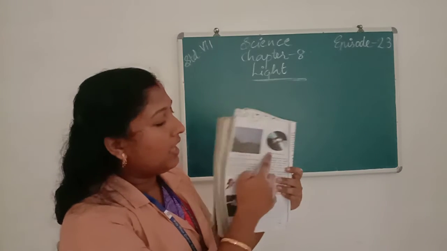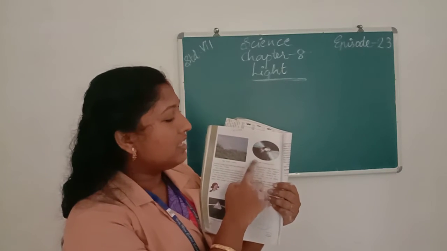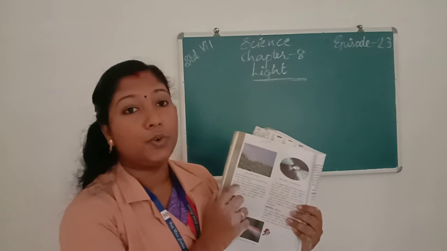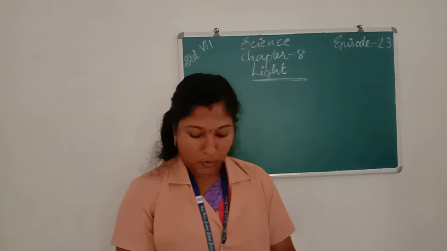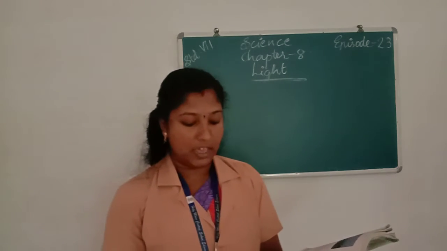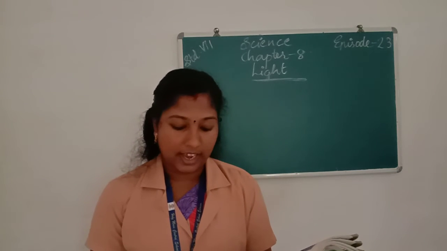And also, if we keep a CD in the sunlight, we can see the 7 colors due to dispersion. Then in your textbooks, page number 187, an activity is given for making a color disc with the 7 colors.